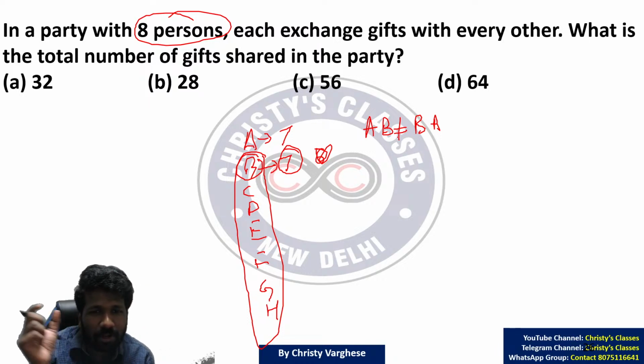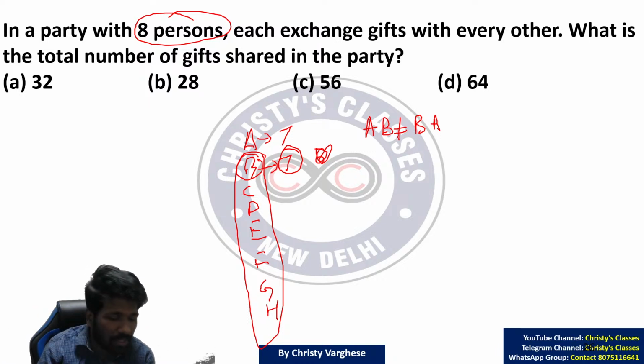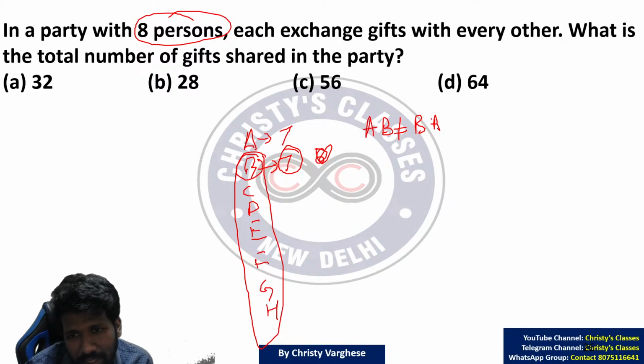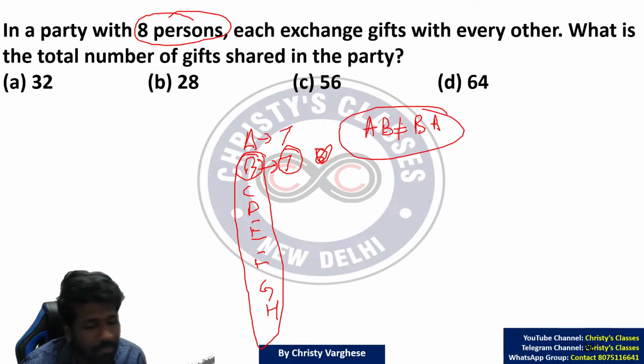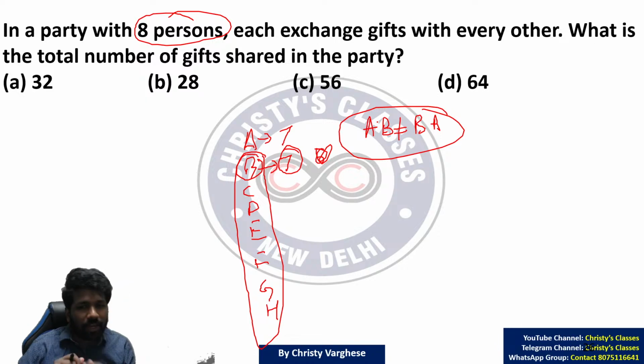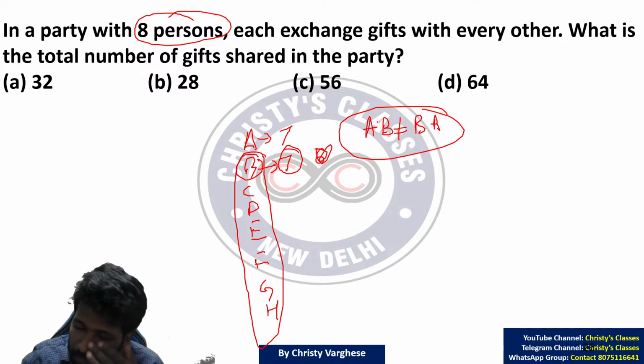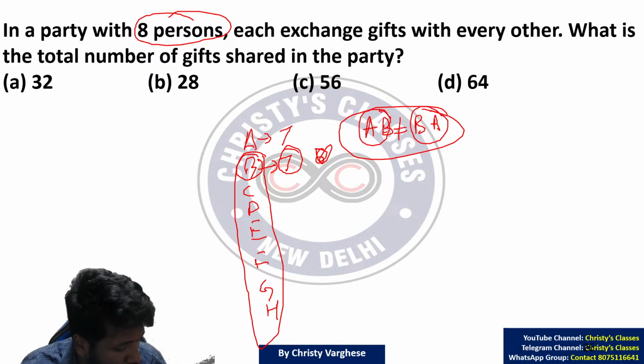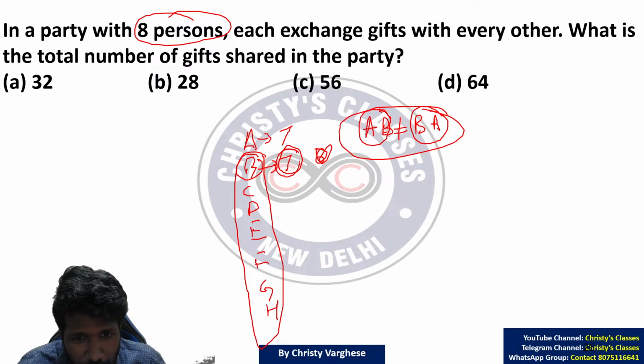Order matters or not. That is how to determine it is permutation or combination. Order matters, then it is permutation. Order matters means A to B, B to A are different. A to B gift is different from B to A gift. All of you are getting this, please respond. So those are different arrangements. So the arrangements will be more. So you cannot reduce to 6. It should be 7 itself.